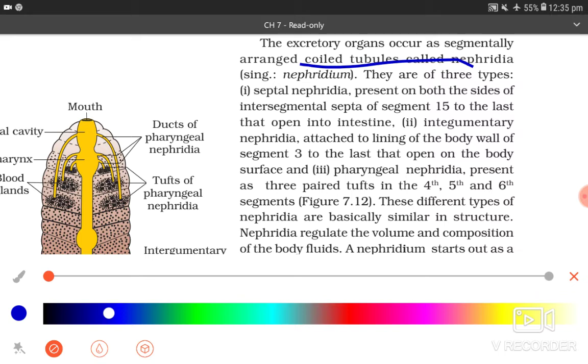Second, integumentary nephridia attached to the lining of the body wall of segment 3 to the last that open on the body surface. And third is the pharyngeal nephridia present as three paired tufts in the 4th, 5th and 6th segment. These different types of nephridia are basically similar in structure.